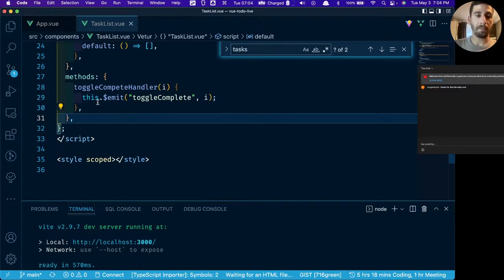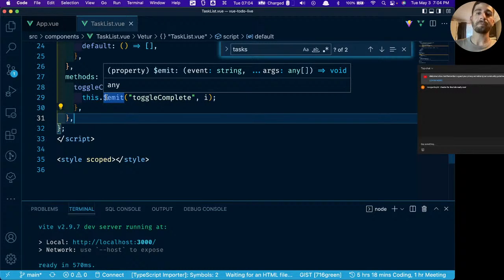Now, I mentioned I was going to come back to this with the $ sign here. There's a few things that you can use in Vue. Anything that's prefixed with the $ sign, it means that it's essentially bound to the Vue instance.